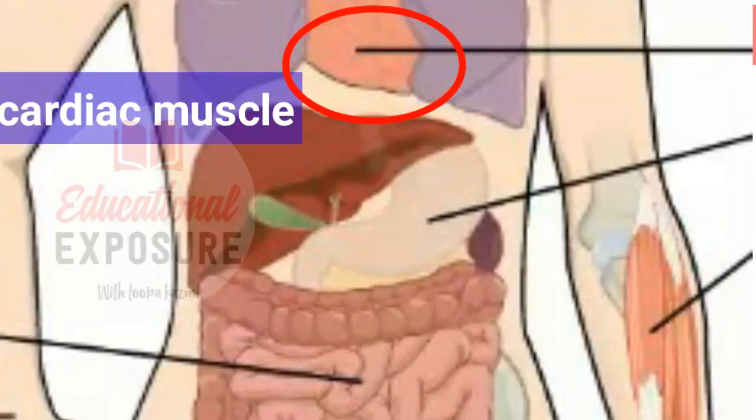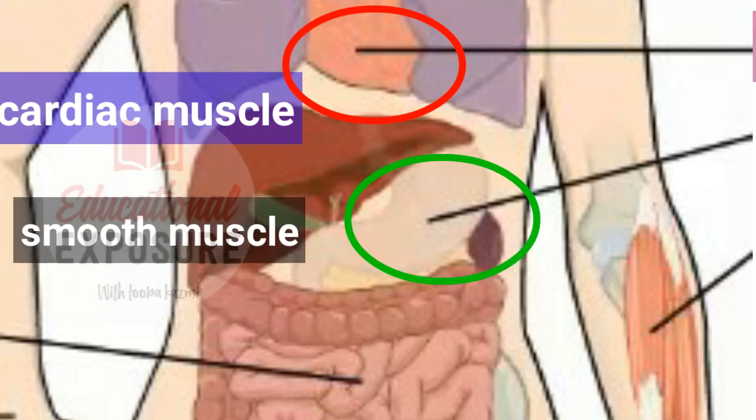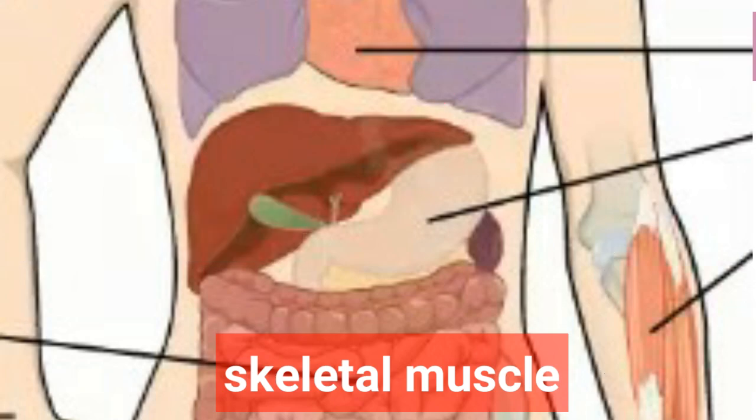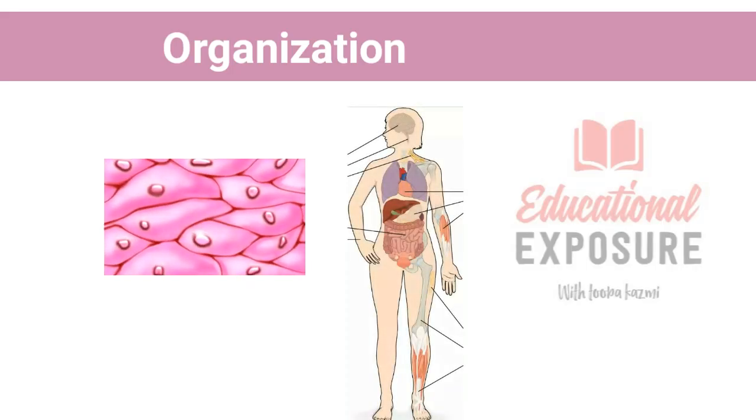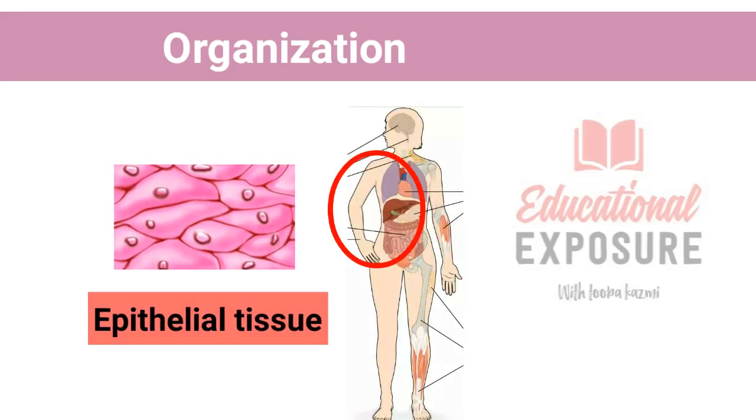Let's look at muscle tissue. It is made up of excitable cells that are long and fibrous. These cells are ready for contraction, making it possible for us to move our body parts.